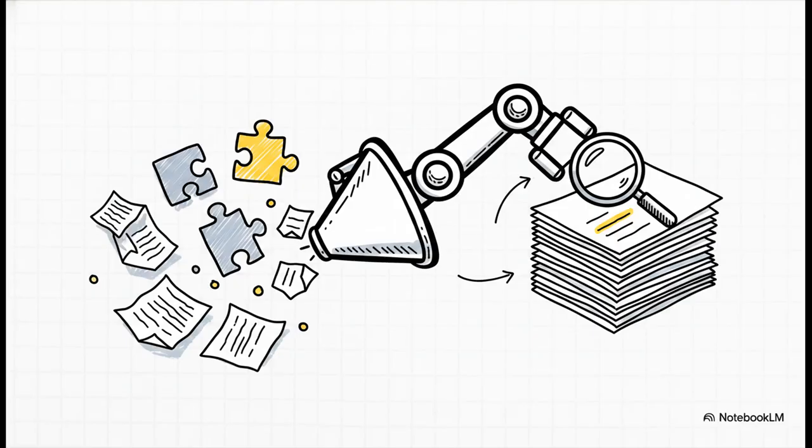Now, I know what you might be wondering. Where does AI fit into all of this? Let's demystify that for a second. The AI here isn't hallucinating facts or just making up danger levels out of thin air. Instead, it acts purely as a synthesizer. While a baseline score returns in just 1 to 2 seconds, the AI takes about 15 to 30 seconds to weave all those disparate facts from the real-world sources into the plain English briefing prose we talked about earlier. And crucially, this is huge, it ensures that every single claim cites the exact text snippet it was drawn from. It's an organizer, not an author.